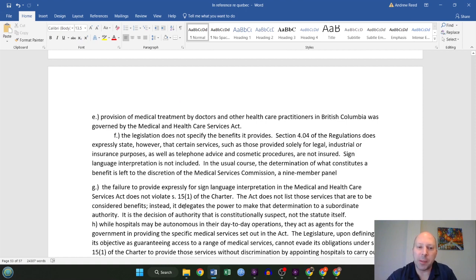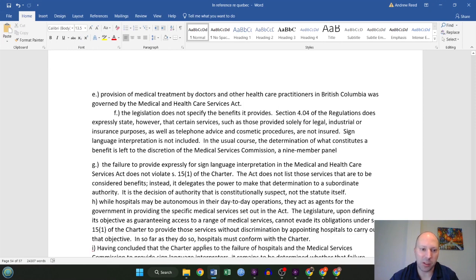Provision of medical treatment by doctors and other healthcare practitioners in British Columbia was governed by the Medical and Healthcare Services Act at the time, and the legislation does not specify the benefits it provides. So it does expressly say that certain services are not insured, and sign language interpretation is not included on that list of what's not insured. So the determination of what constitutes a benefit is left to the discretion of the commission, a 9-member panel that was created to decide such things.